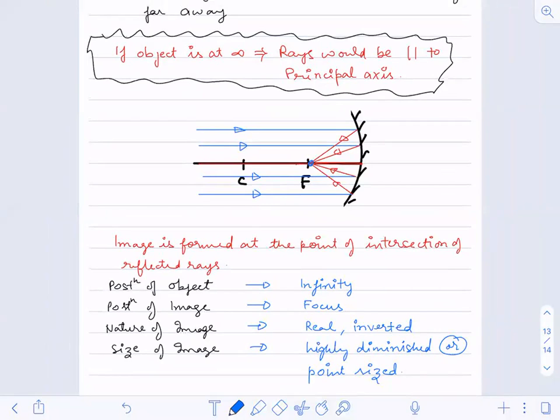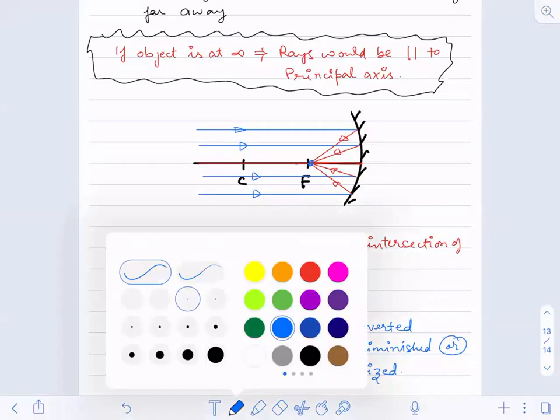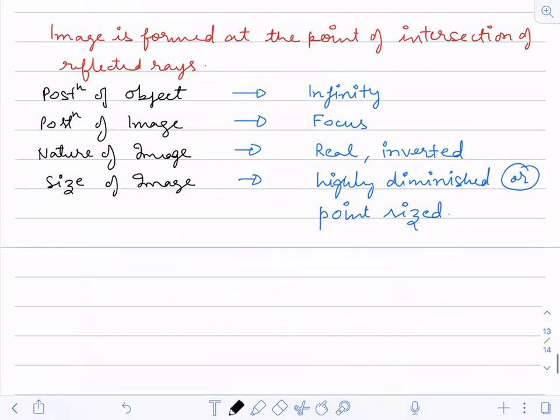So the second case. How the image is inverted, we will see here. In the second case, it will be visible, when the object is beyond the center of curvature.